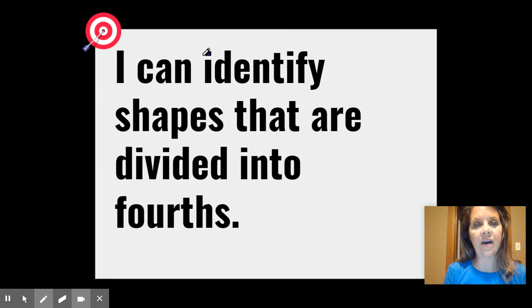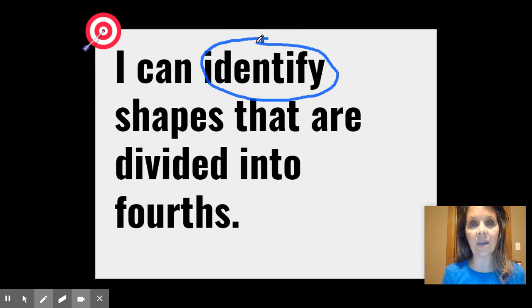We're going to identify, and we said identify means name. So we're going to name shapes that are divided into fourths. Yesterday we talked about this word divided.